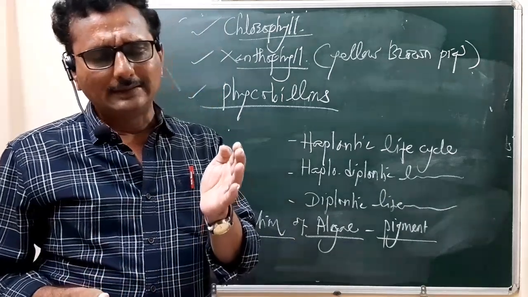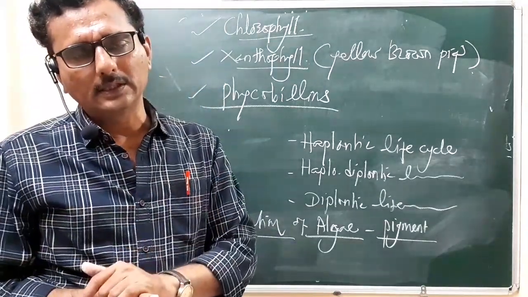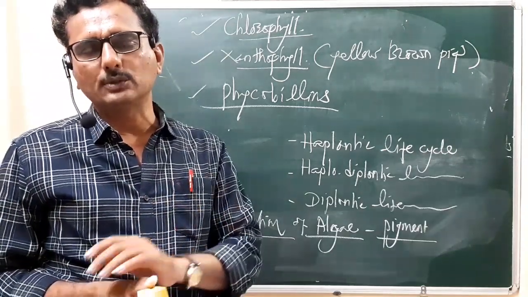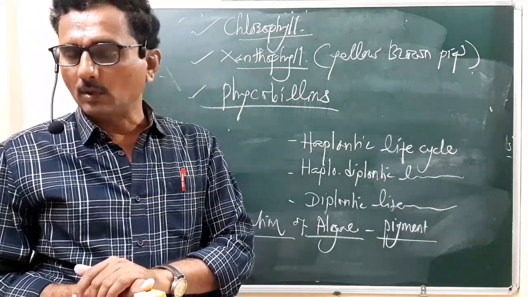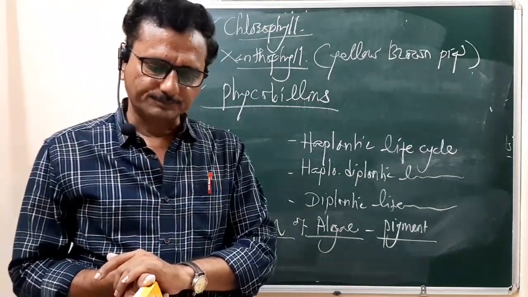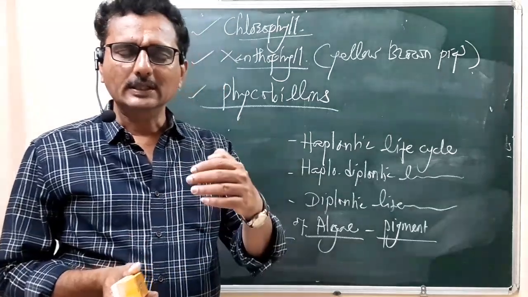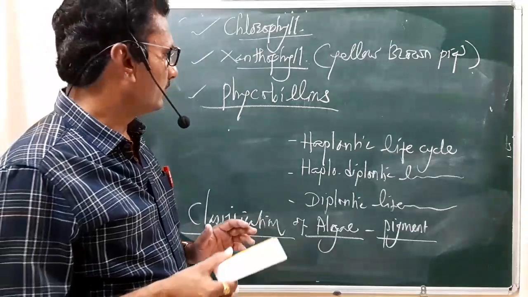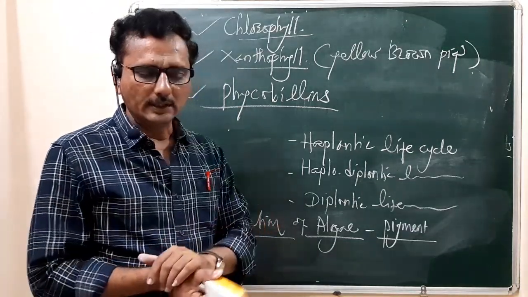The color of the pigments depends on the type of protein attached to the chlorophyll molecules. So remember this: the respective protein is attached, and because of that various pigments are reported in the algae.